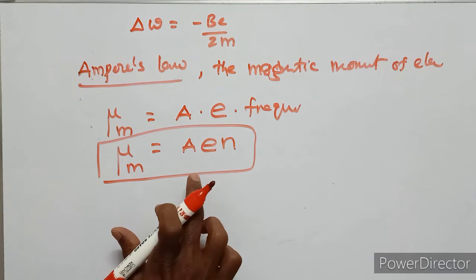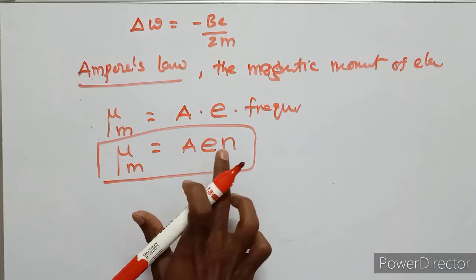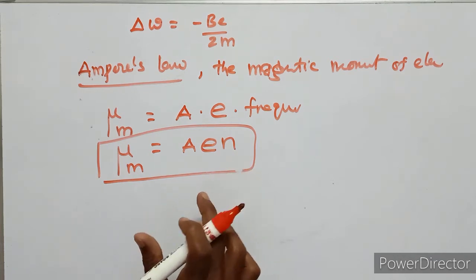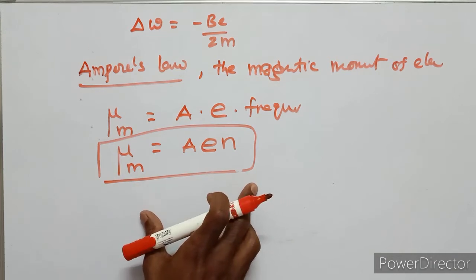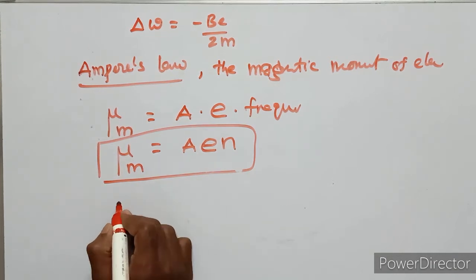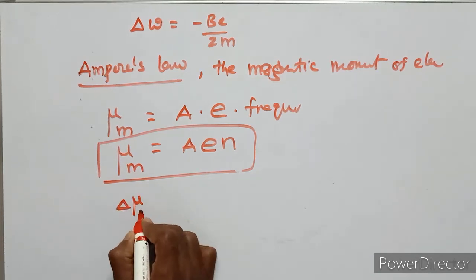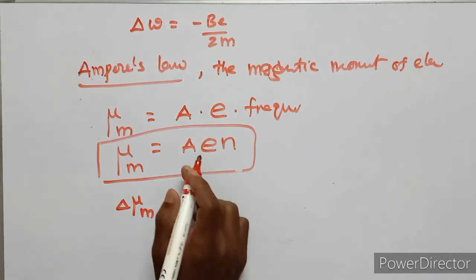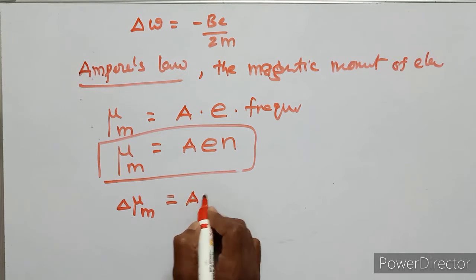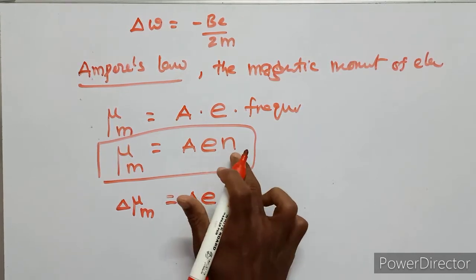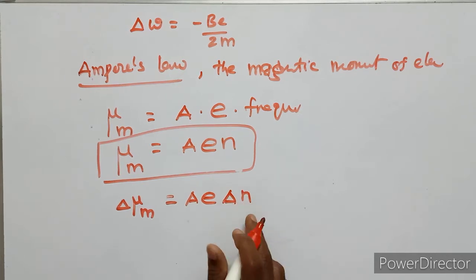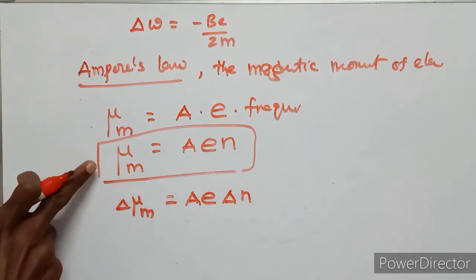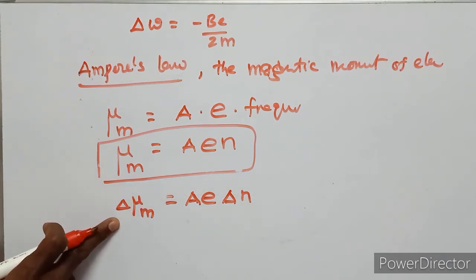The change in magnetic moment, delta mu suffix m: the area is constant, the charge is constant, and only the frequency changes.